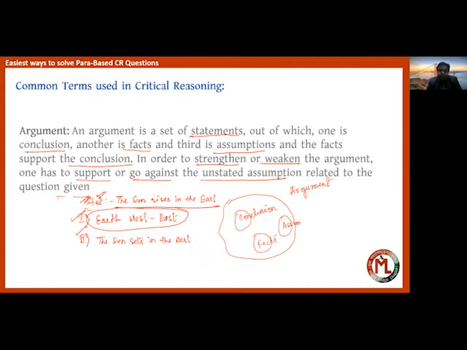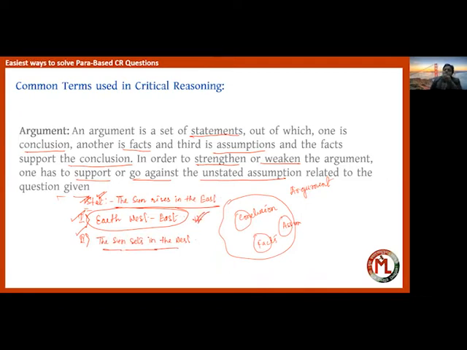The sun rises in the east, and the supportive statement that will actually strengthen the argument is that earth rotates on its axis from west to east, and therefore the sun always rises in the east. Now, the sun sets in the west may or may not be relevant to us, because we are not talking about the setting sun, we are talking about the rising sun. So the answer in this case should be statement one only.